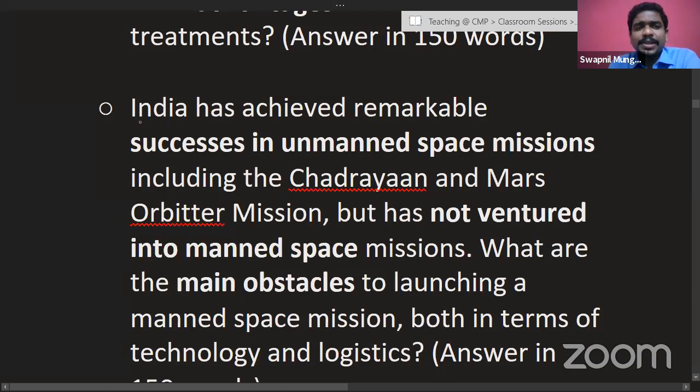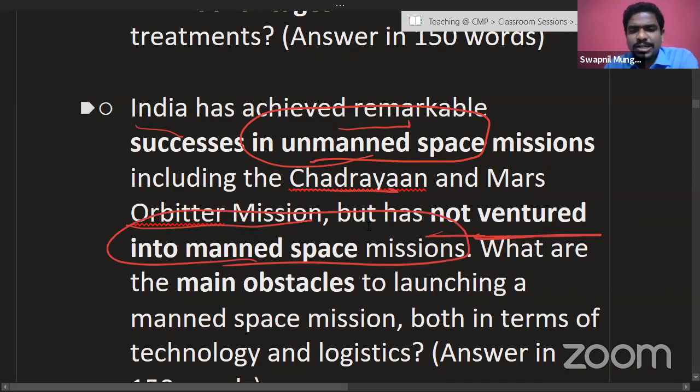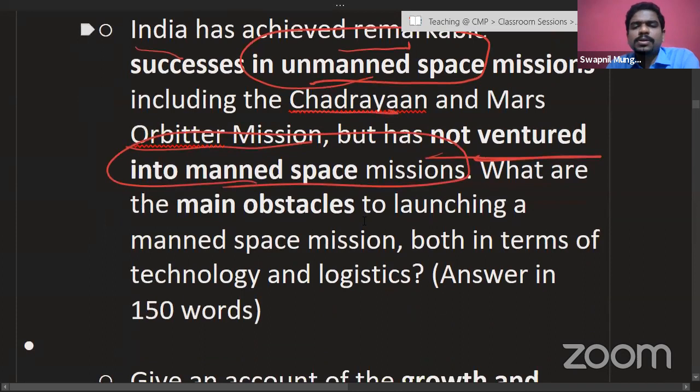Question which was expected: India has achieved remarkable success in unmanned space missions, including Chandrayaan and the Mars Orbiter Mission. Now you also have an experience of the Chandrayaan-2 mission. It was not an entire success, but it was able to reach over there, and we know what happened to it afterwards, but India has not ventured into manned space mission. So later on, the Gaganyaan mission was announced last year for the same thing. So what are the main obstacles to launching a manned space mission, both in terms of technology and logistics?